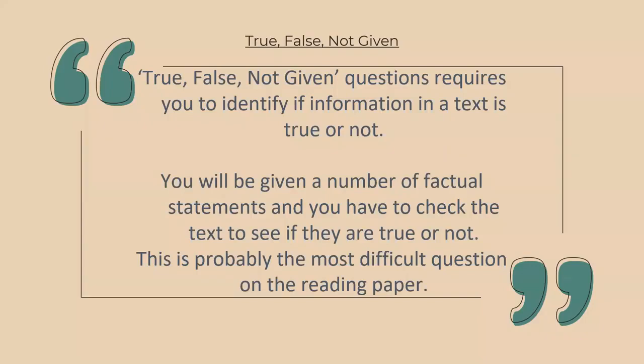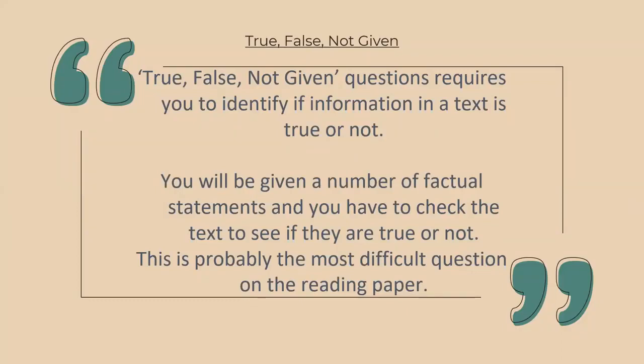Why is this the most difficult? Because it is easy to identify that the statement is true or false. But it is hard to get the correct answer if the statement is not given. If the information is not given in the passage, then we need to be very specific with the meaning of the whole statement given. They will give you the factual statement.